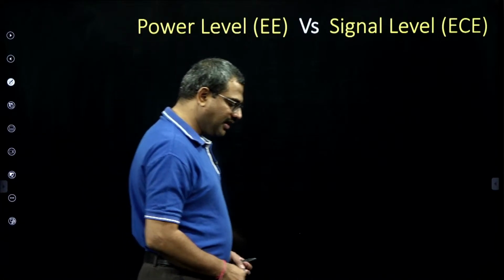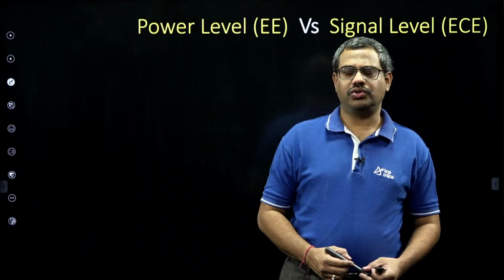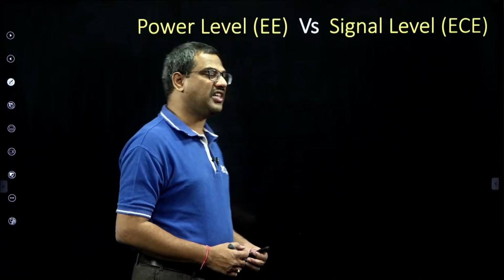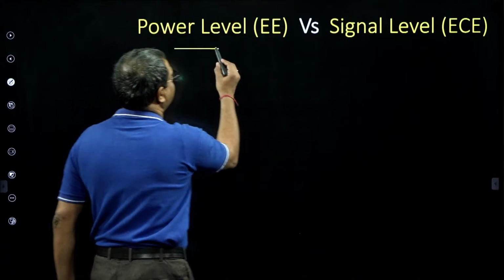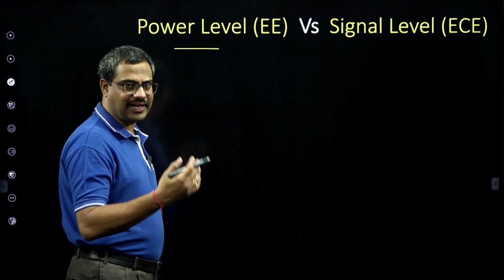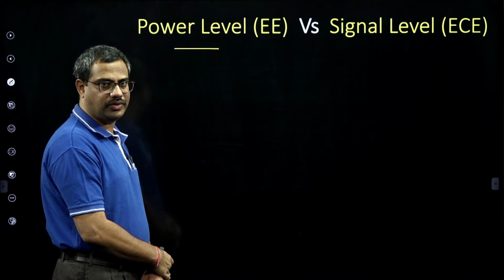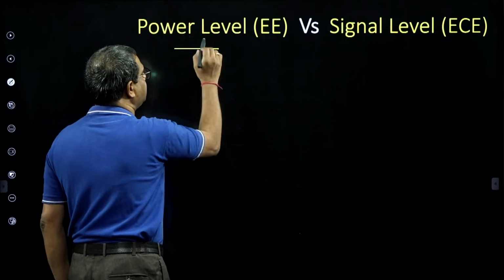We learn this energy both at signal level and power level. At power level, it is high level. We talk high voltage, high current, high power, but frequency is 50. So that is power engineering. Power level is power engineering.